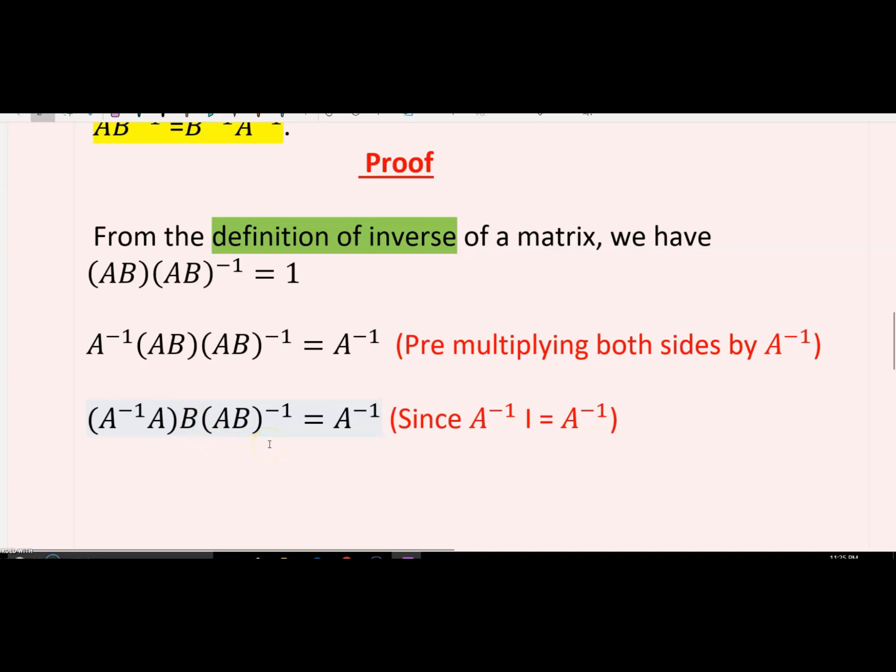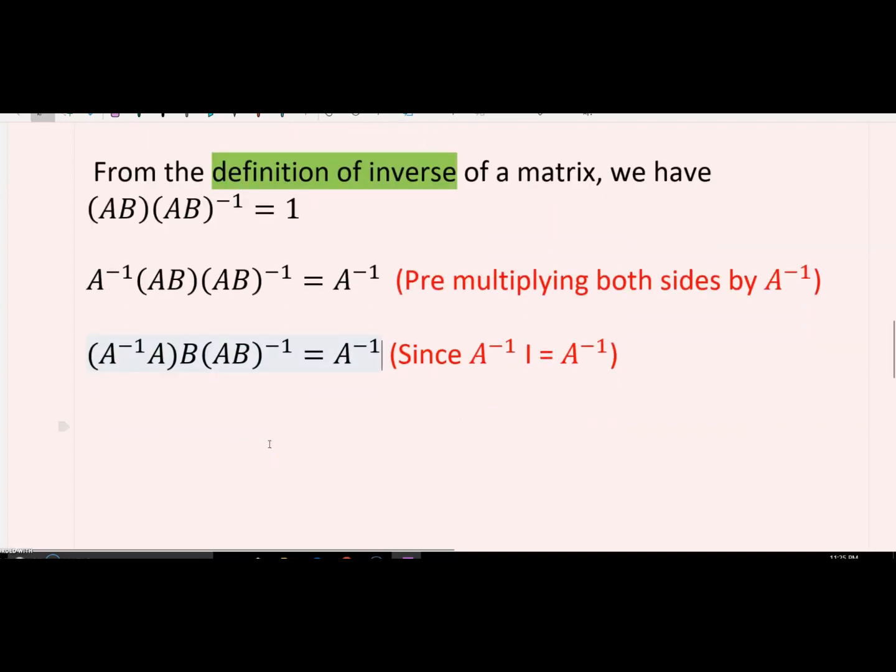All right, now after that, what is this? A inverse A. Now this will be identity, as we all know that A inverse A is identity, B matrix as it is, and (AB) inverse, equal to the right hand side as it is.